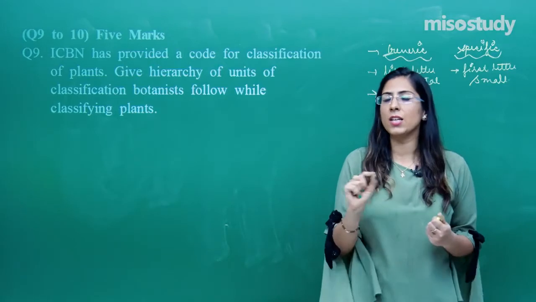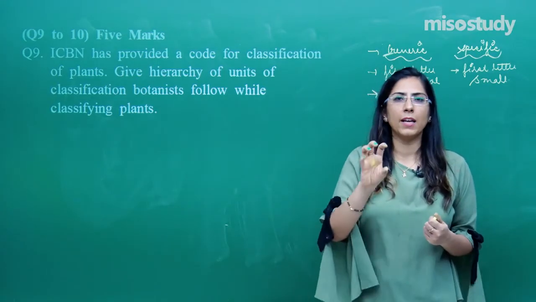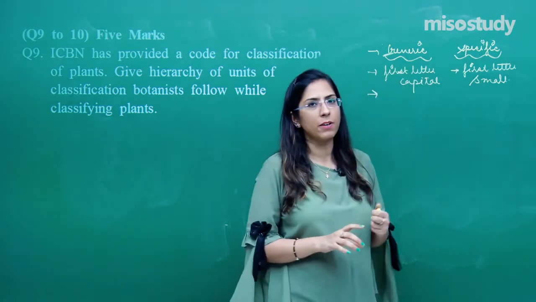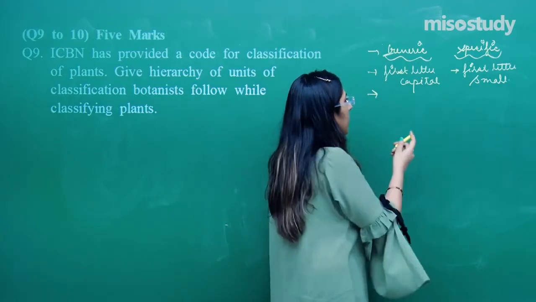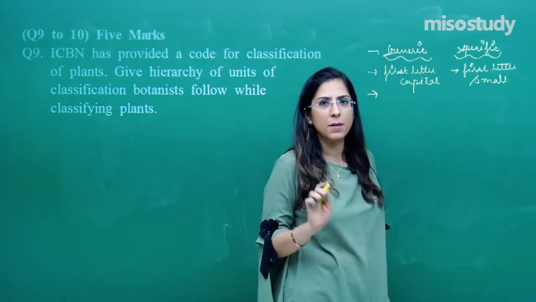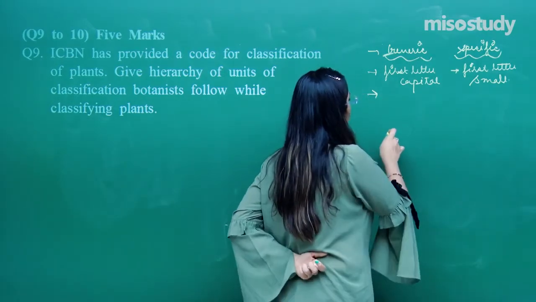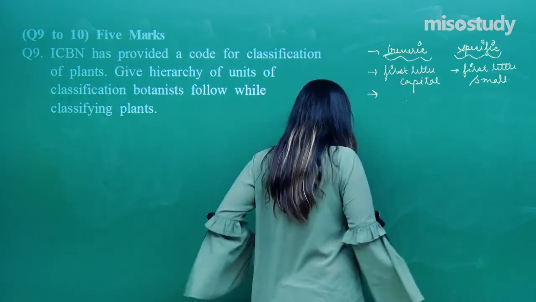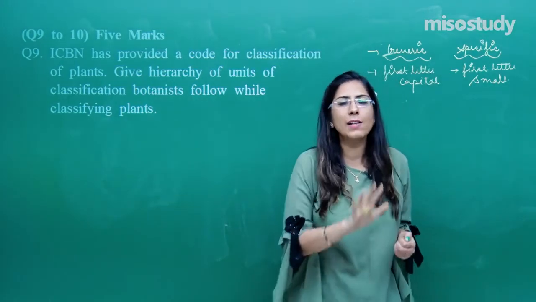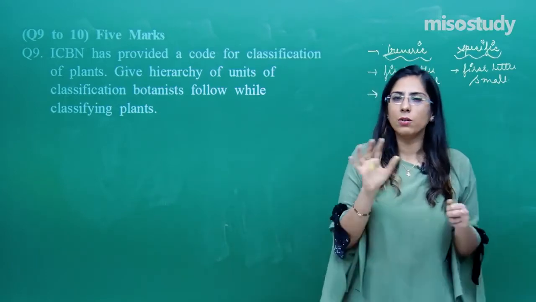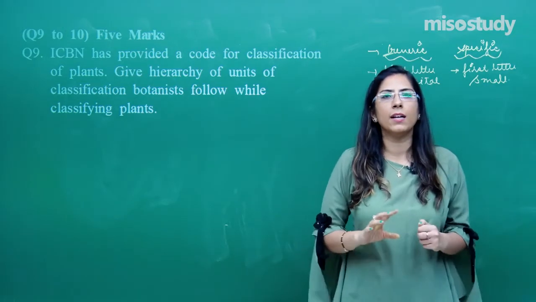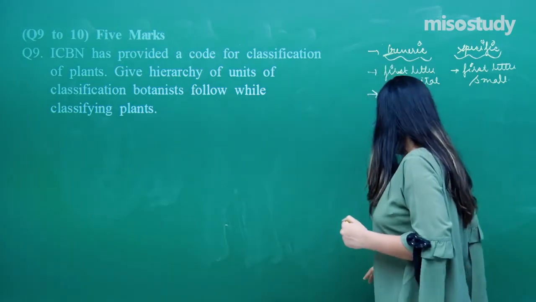In biology, a teacher can miss a change in the spelling, and small spelling mistakes can be ignored. But one thing which cannot be ignored is that this is a scientific name. Another thing is that the underline should be separate for the generic and separate for the specific name. Another feature is that sometimes we include the scientist who discovered the name as well, for example Linnaeus, with the first letter capital. All these names should be in the Latin language. No other language should be used, only Latin, right? So all of these things you have to explain.